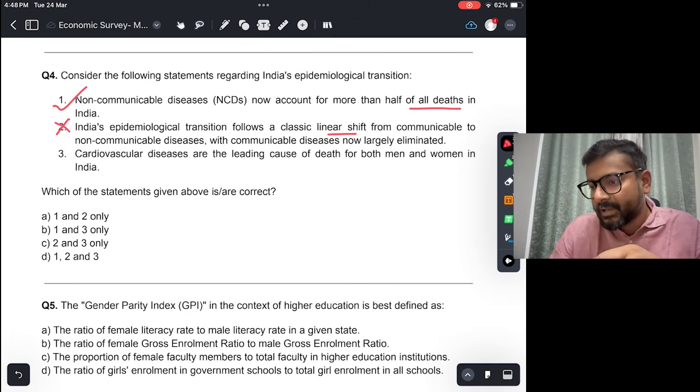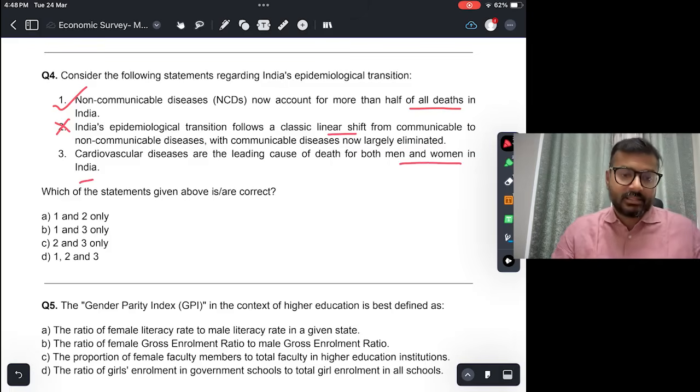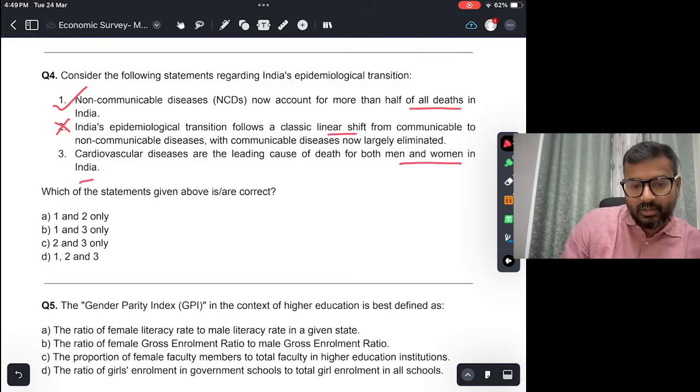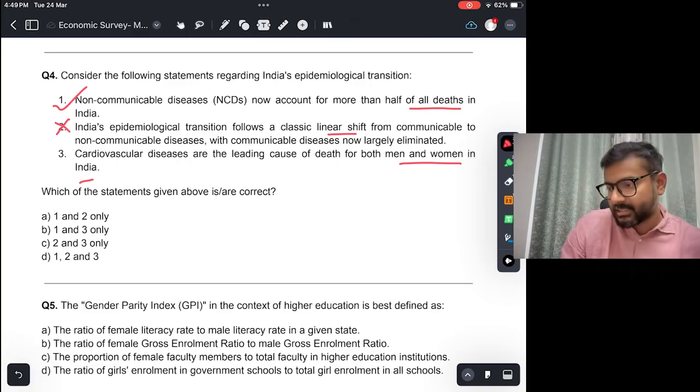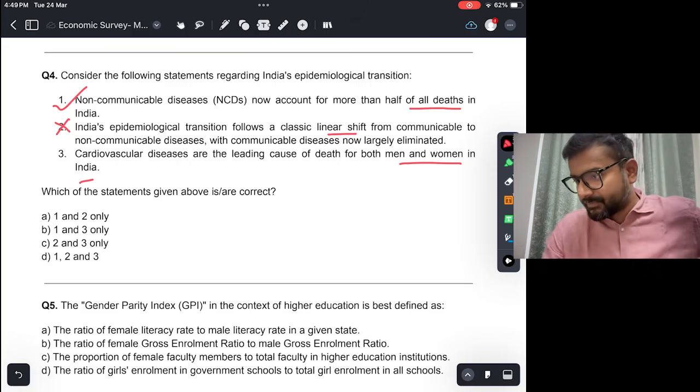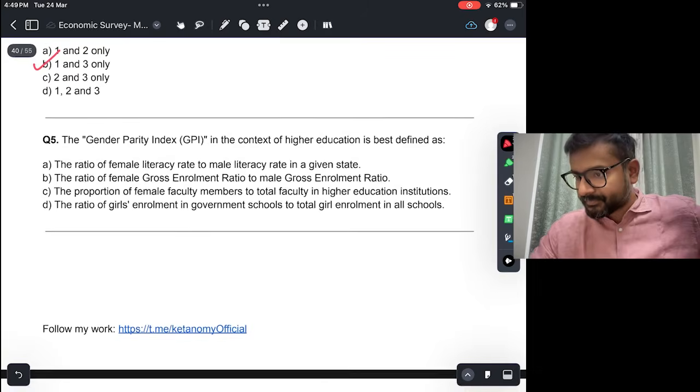But still the non-communicable diseases account for 57% and communicable diseases account for 43% of all disease related deaths. Okay. Third, cardiovascular diseases are the leading cause of death for both men and women in India. This in fact is true. So cardiovascular diseases are the leading cause of death. So the answer would be B, 1 and 3.